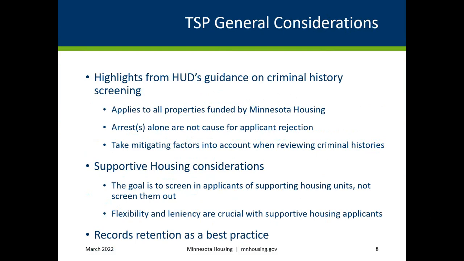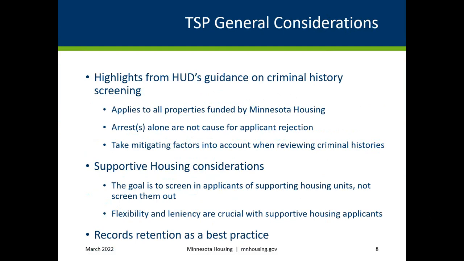Supportive housing considerations. Many projects financed by the agency include units designated to serve supportive housing populations. This includes high-priority homeless, HPH, and people with disabilities, PWD, units, or for projects selected prior to 2018, long-term homeless, LTH, units. TSPs must clearly state the intended populations for these units as well as their applicable referral sources. The goal for projects with supportive housing units is that the applicant screening criteria screen in households that the units are intended to serve, rather than raise barriers to entry.